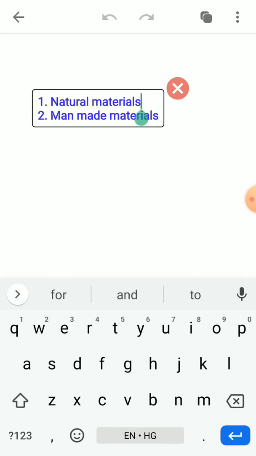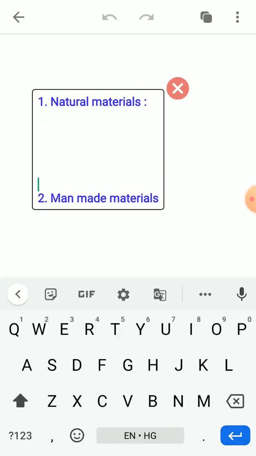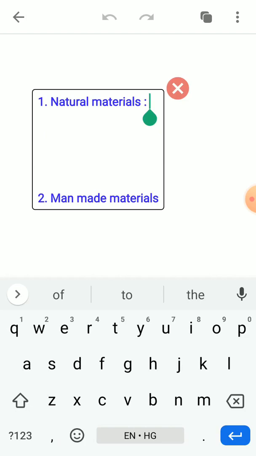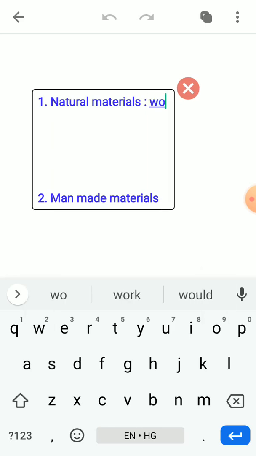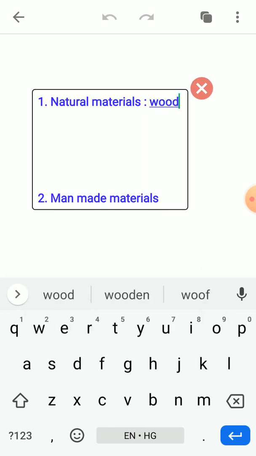When we talk about natural material, there are a lot of materials that are natural. It means the materials which we obtain from nature. For example, wood. We obtain wood from the plant. We never prepare it. It is not synthetic or man-made. We obtain it from the plant. So wood is a natural material.